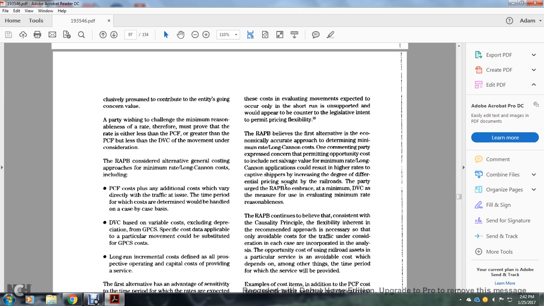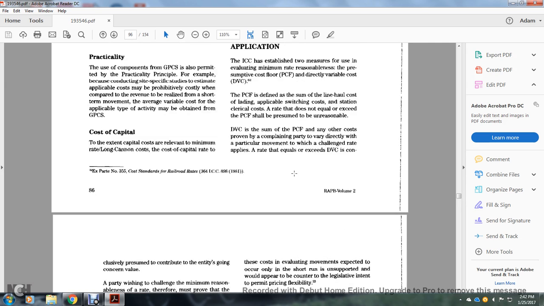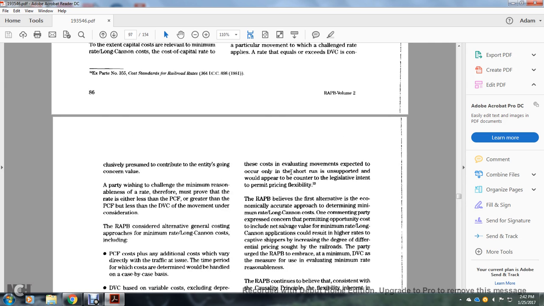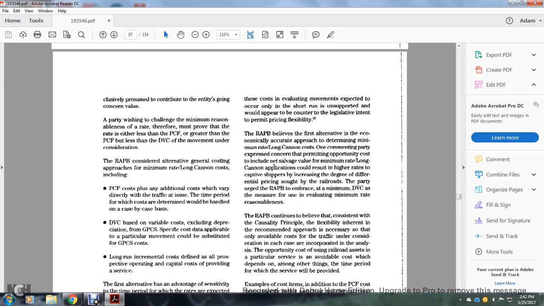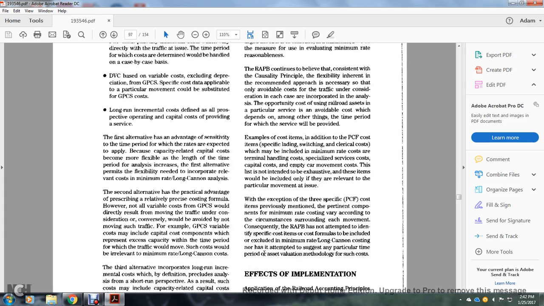The railroads urged the Board to use the direct variable costs as the measure of the minimum rate reasonableness. The Board believes that, consistent with the causality principle, flexibility is inherent in the recommended approach. It is necessary for the unavoidable cost of the traffic under consideration, each of the costs incorporated in the analysis of the operating costs of using the railroad assets and particular services, but it depends on, among other things, the time period for which the services are provided.